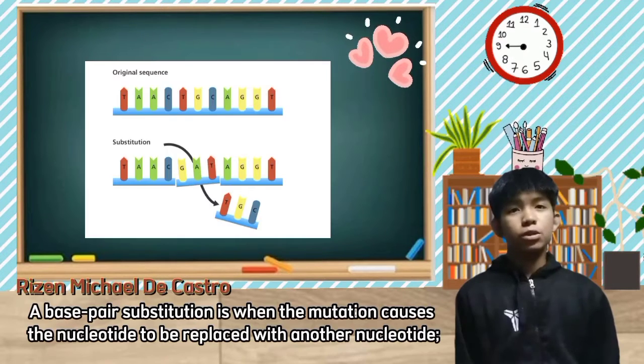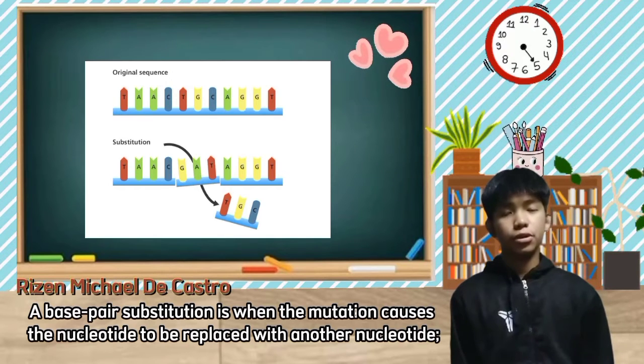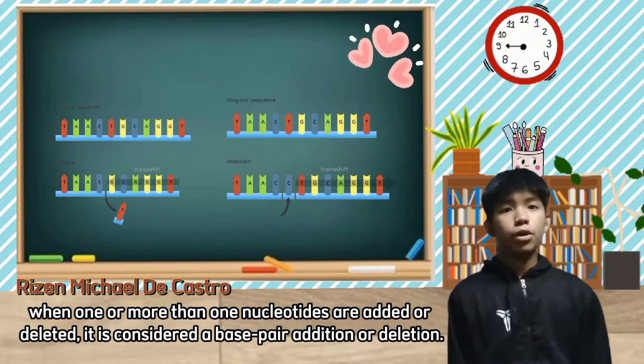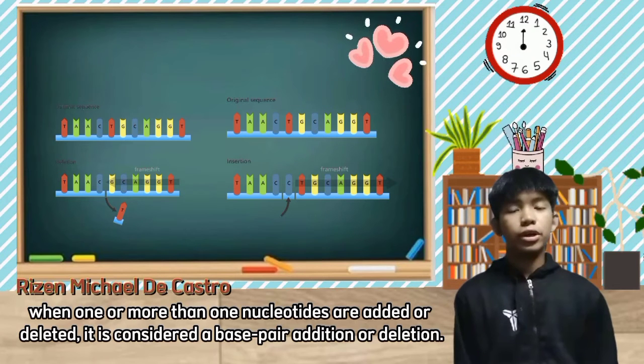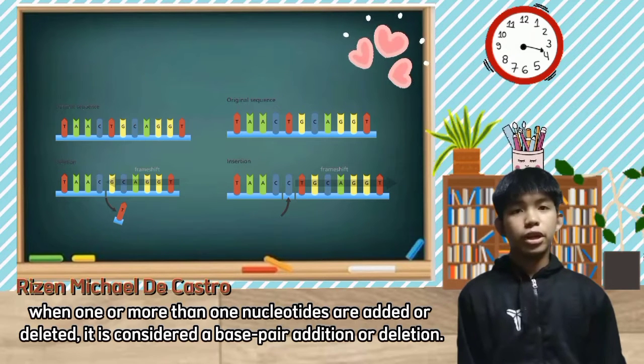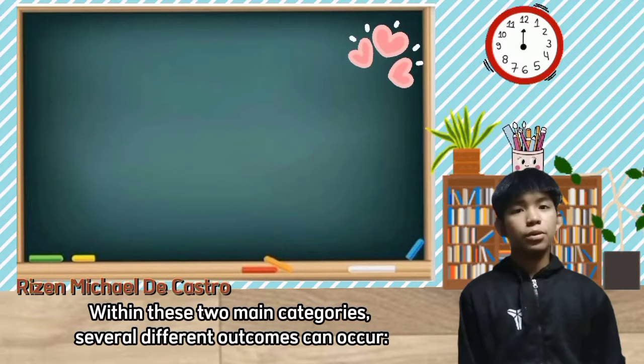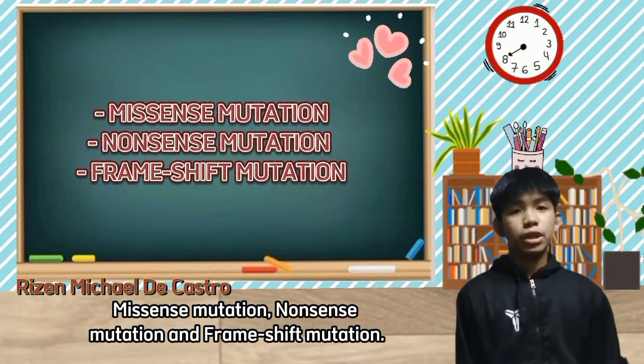A base pair substitution is when the mutation causes the nucleotide to be replaced with another nucleotide. When one or more than one nucleotides are added or deleted, it is considered a base pair addition or deletion. Within these two main categories, several different outcomes can occur: missense mutation, nonsense mutation, and frameshift mutation.